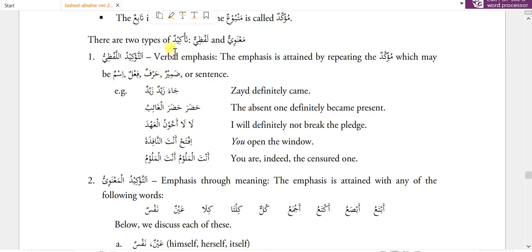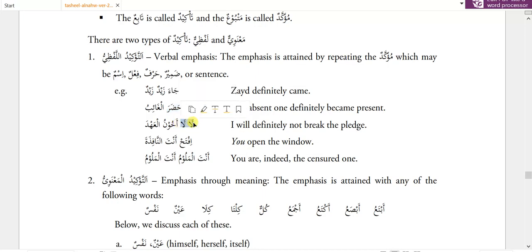There are two types of Takid. One is Manawi, another one is Lafzi. At-Tawkid al-Lafzi, verbal emphasis. The emphasis is attained by repeating the Muakkad, which may be ism, fail, harf, zamir or sentence. Like Ja'a Zaidun Zaidun. Zaid definitely came. Hazara Hazara Allah Ghaib. So here the fail is repeated. La la akhunu al-ahad.